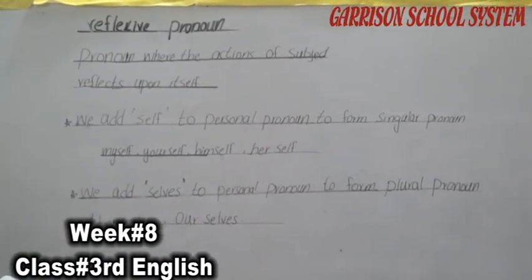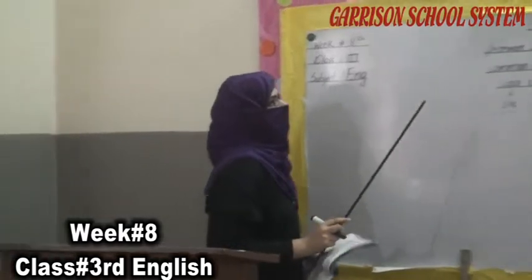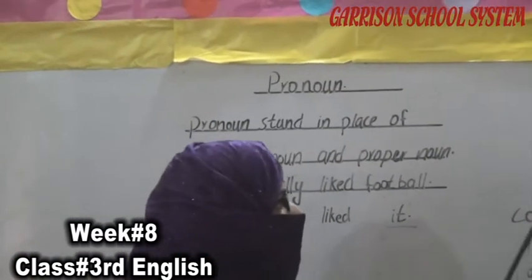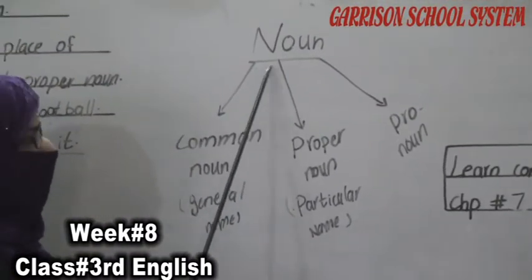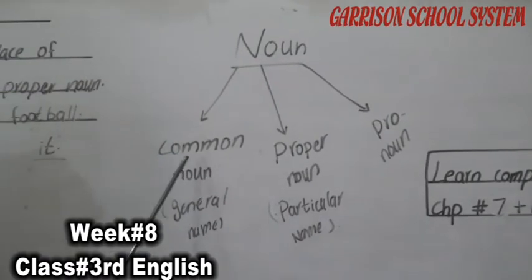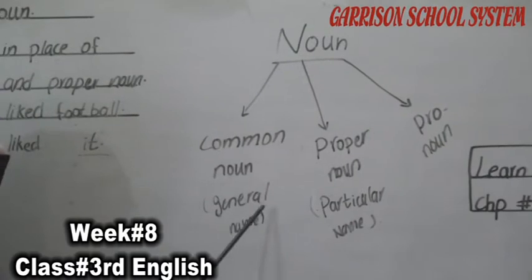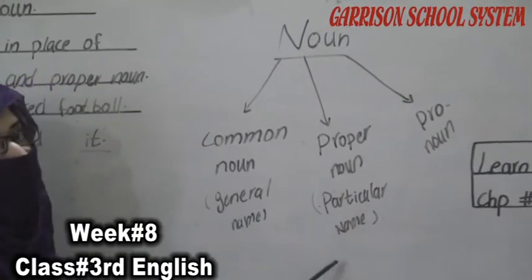The next topic is about the pronoun. Okay students, our next topic is pronoun. Now, as we know the complete definition of the noun, the name of a place, person or thing is known as the noun. Noun has 3 types: common noun, proper noun and pronoun. Common noun, general names. Proper noun, particular name, complete name.